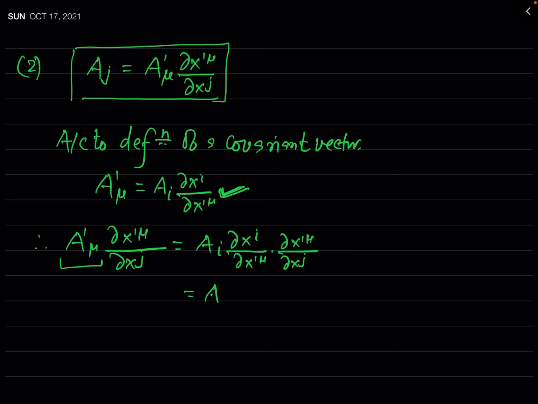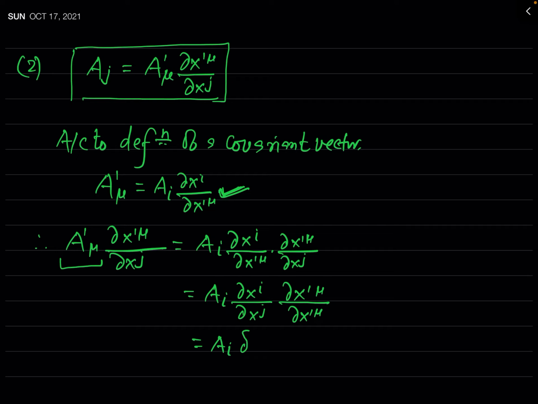Now you can see this will be in fact Ai del xi by del xj and del x prime mu by del x prime mu.